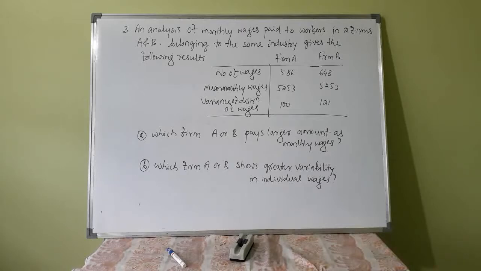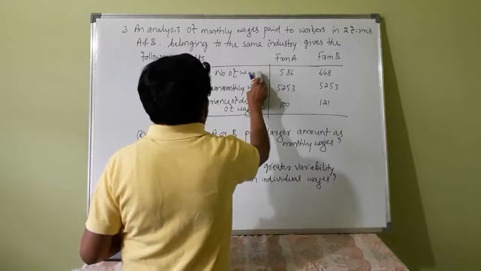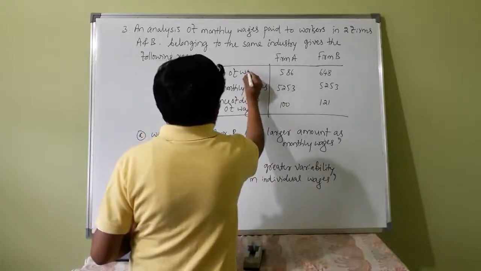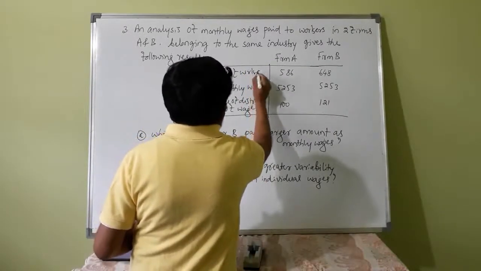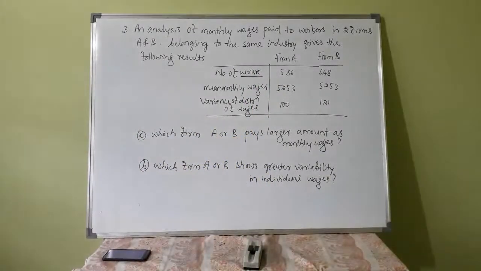Number of workers, it is okay. Or number of earners. It is not wages, sorry. Number of workers. Okay, which firm, A or B, pays larger amount as monthly wages? Which firm, A or B, shows greater variability? These are the two questions.